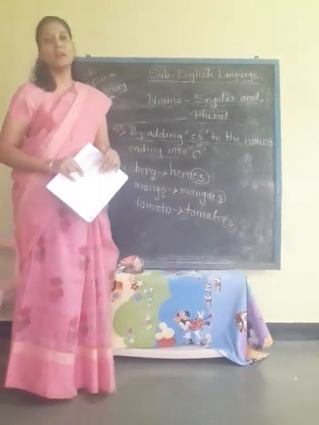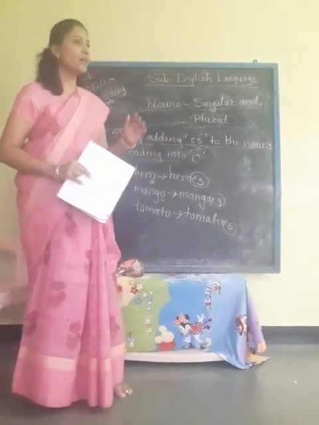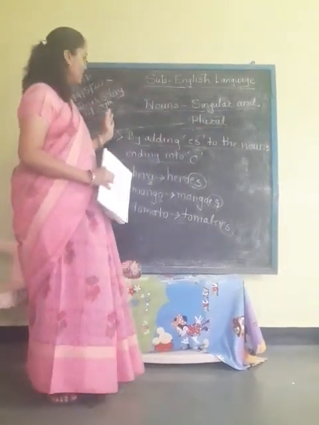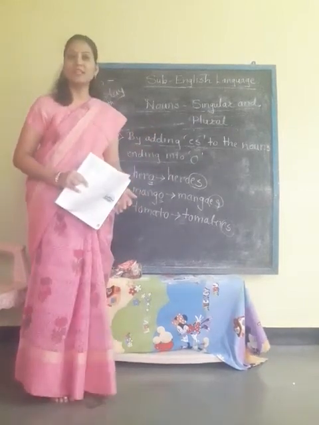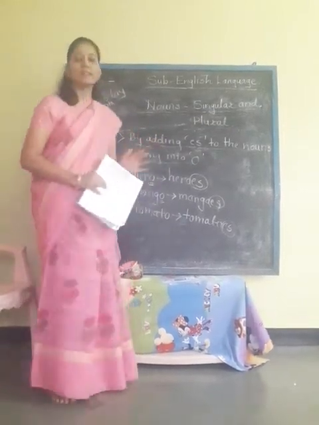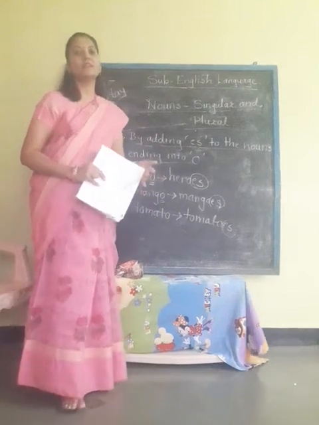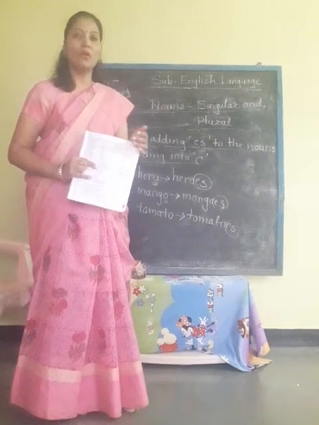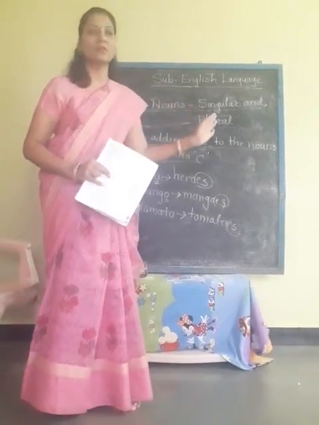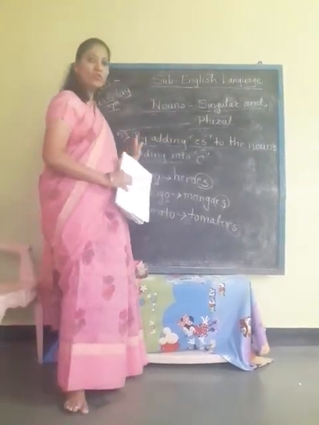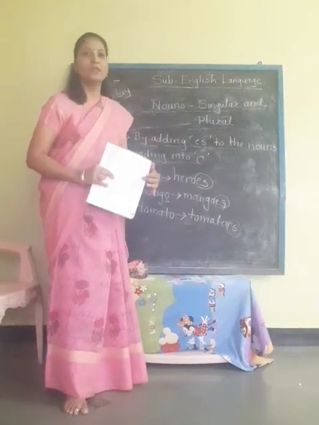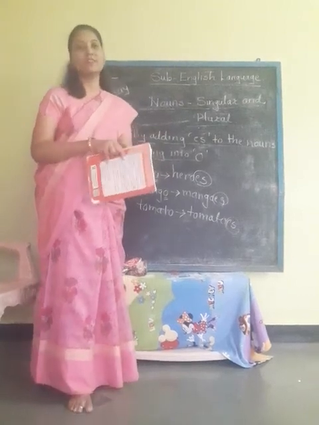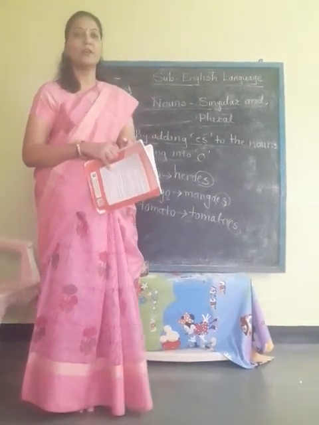So I hope that up to now you have understood how we are forming plurals in various ways by following various rules. Up to now we have seen 5 rules, and you have to do one thing: write down all these singular and plural nouns up to this 5th rule in the notebook. We will stop here, and the remaining rules we will see in the next period.